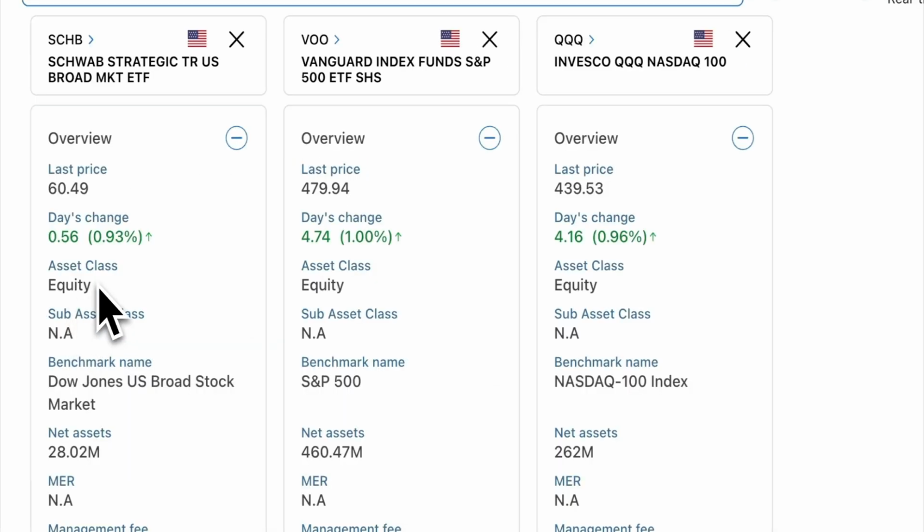If we look at the asset class, they're all equity. If we look at the benchmark, where they track their index, Schwab tracks the Dow Jones US Broad Market Index. VOO tracks the S&P 500, and QQQ, of course, tracks the Nasdaq 100. These are the top 100 tech companies, including, of course, Apple, Microsoft, Nvidia, etc. Most of these companies you will see in all of them except Schwab. But there is a lot of overlap between VOO and QQQ.